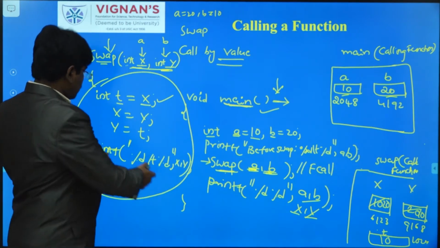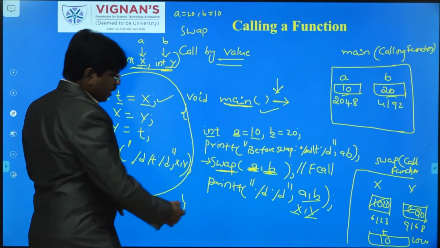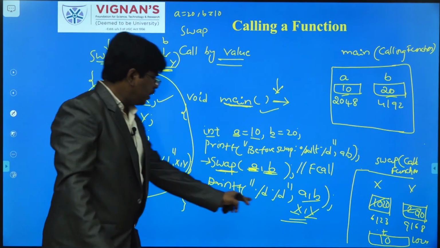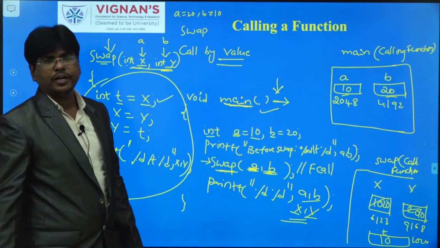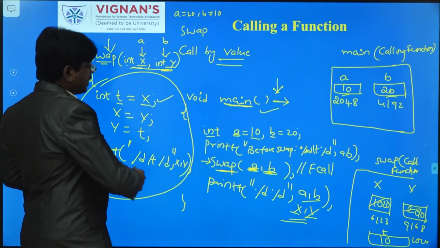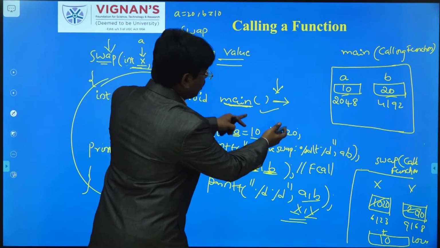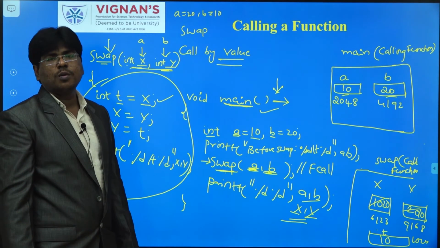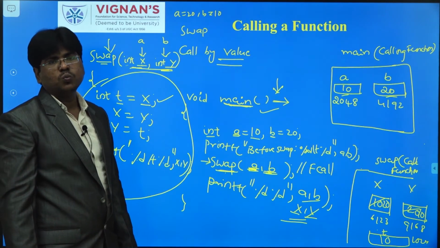Okay, so here the x, y values are swapped. You can print them from this function; here you will print the swapped x, y values. But when you want to access this updated information in the calling function, it cannot be affected. That is the problem of call by value.